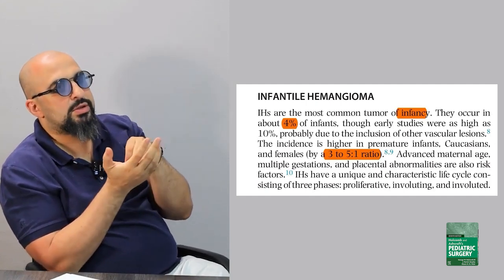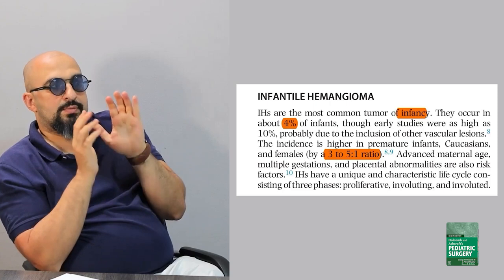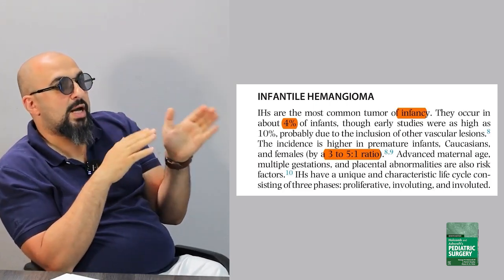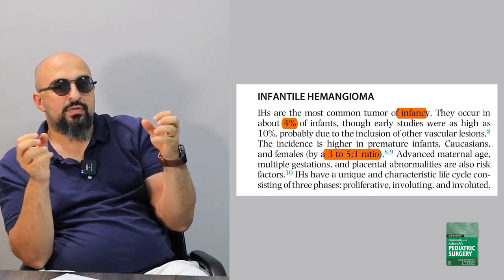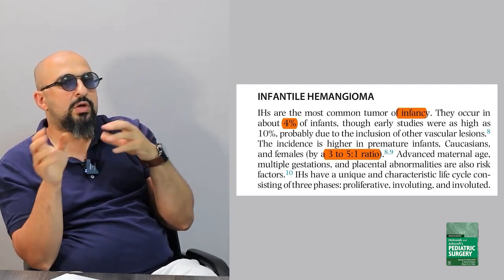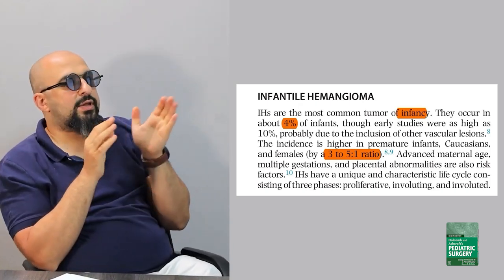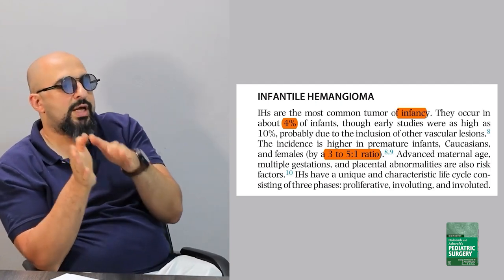They occur in about 4 to 5% of infants. But in the early studies of infantile hemangioma, they were as high as 10%. After that, when we excluded the wrong diagnoses and the wrong nomenclature, they are 4 to 5% of infancy tumors.